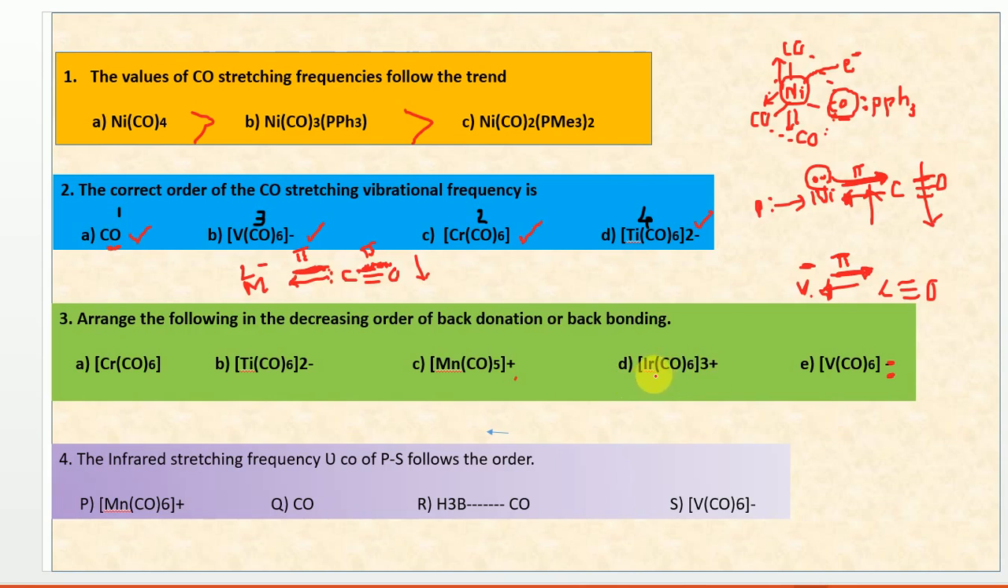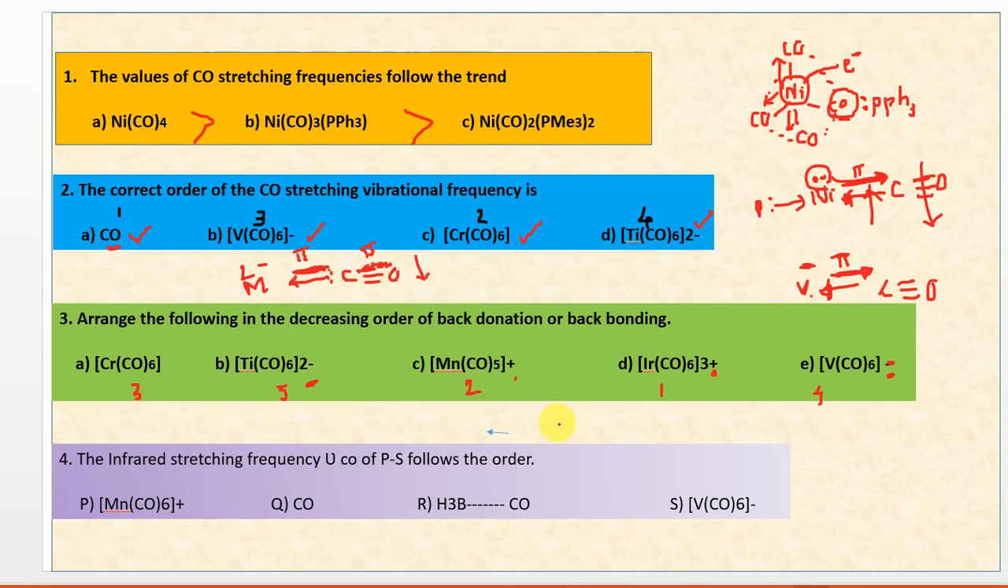So the iridium is the one having the highest positive charge, so it has very little back bonding capacity. That is the first one. Second is this one, which you can consider as one positive. Third is neutral, and the fourth one has a uni-negative charge. The fifth one has a 2- charge, titanium. As it has the greater negative charge, it can donate electrons back to the carbonyl easily, and back bonding capacity will be very high in the case of titanium.